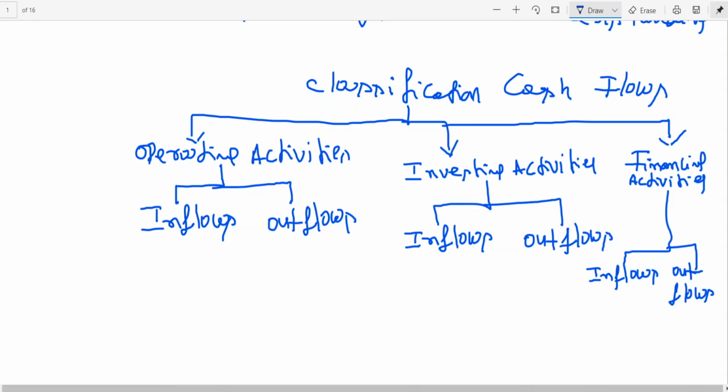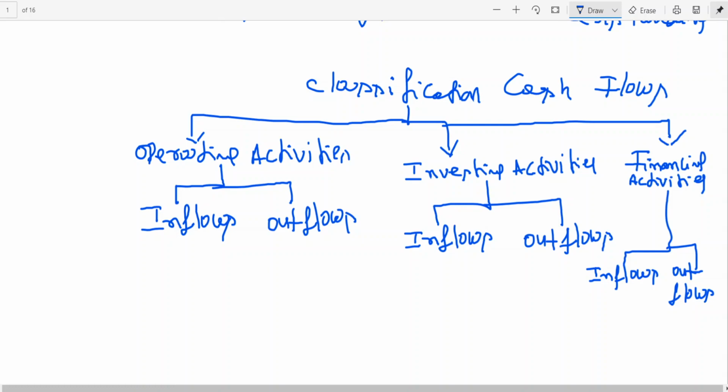Cash flow relating to investing activities is nothing but deployment of resources and income from investment. In simple words, that is investing in different shares, securities, purchase of long-term assets.